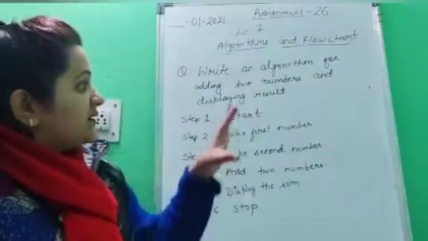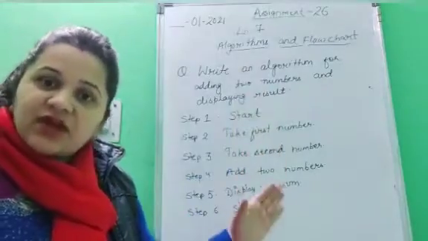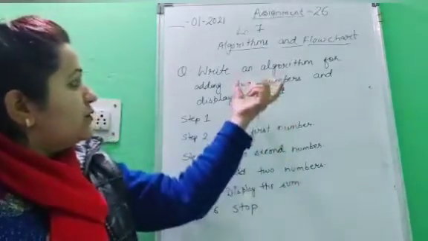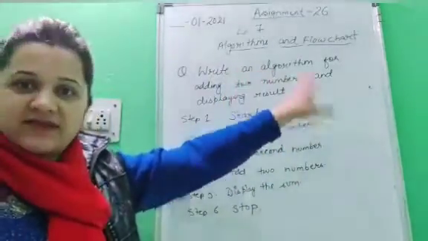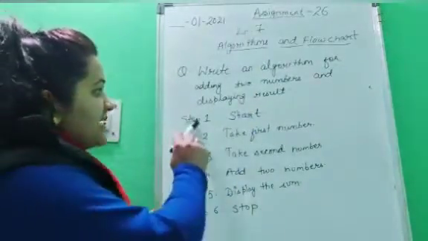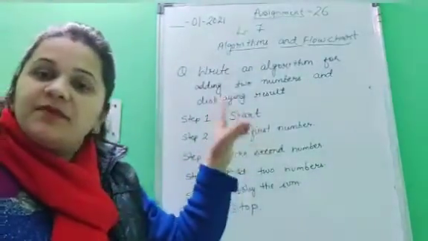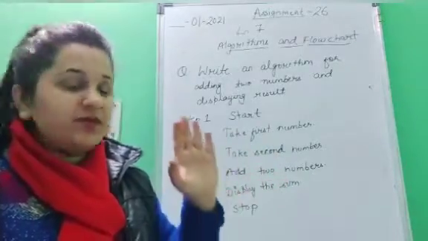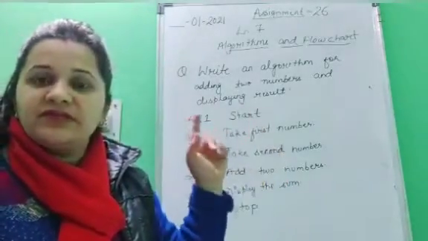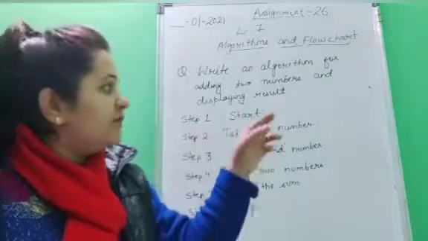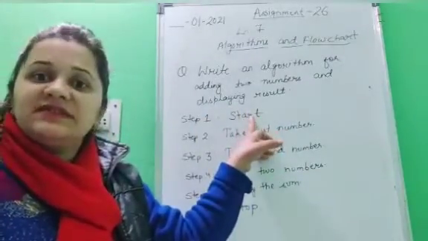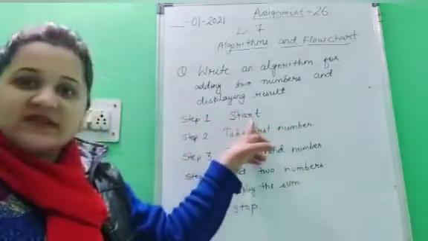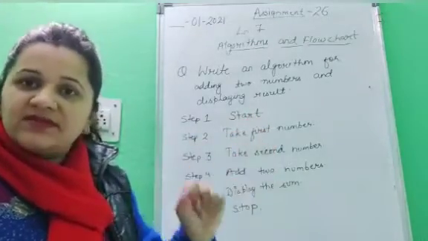So here are the steps which are required to perform this task. Step 1, start. Before writing any algorithm in computer language, you have to begin the algorithm with the keyword start. So step 1 is start. From here your sequence is starting.